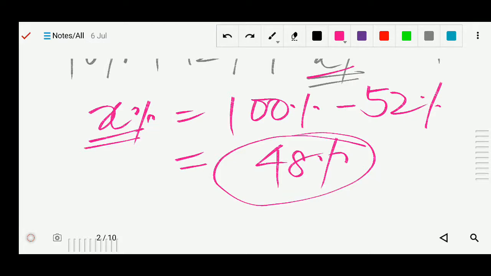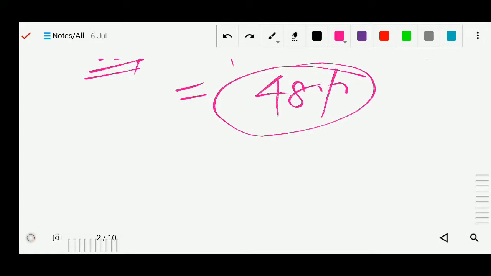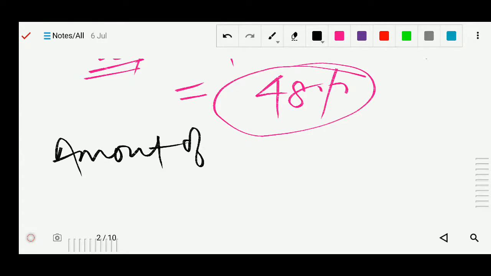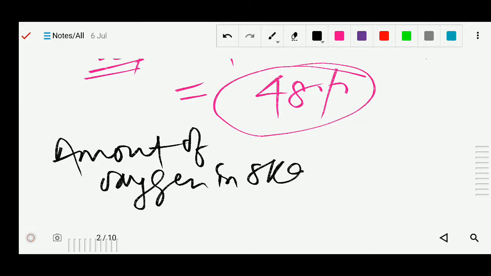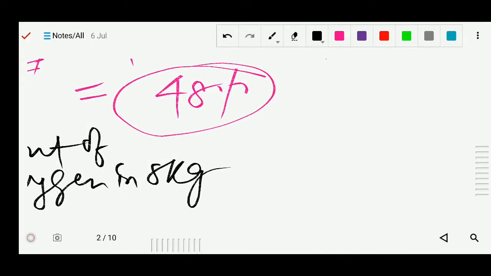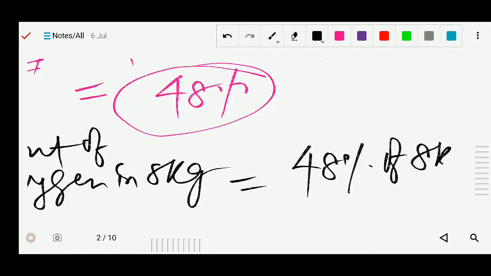Now we have found the percentage of oxygen. In the question it is given: what is the amount of oxygen in 8 kg? So very easy, now we have to find the amount. So the amount of oxygen in 8 kg we will find out. So we write 48% of 8 kg. So we can solve.